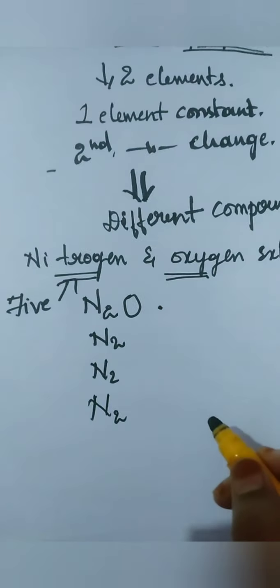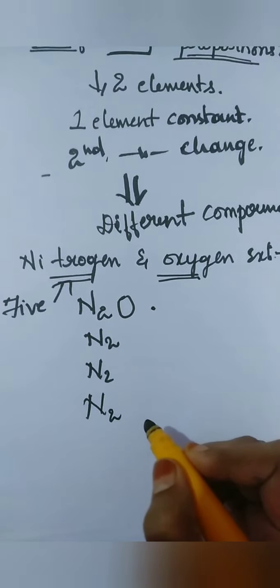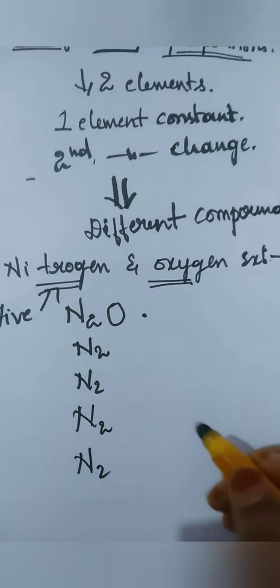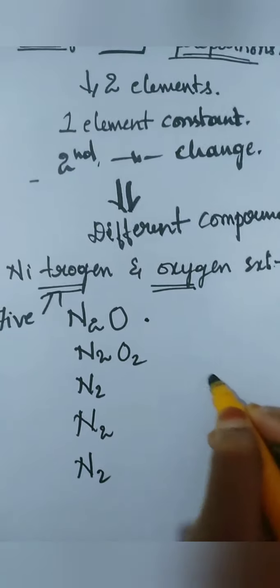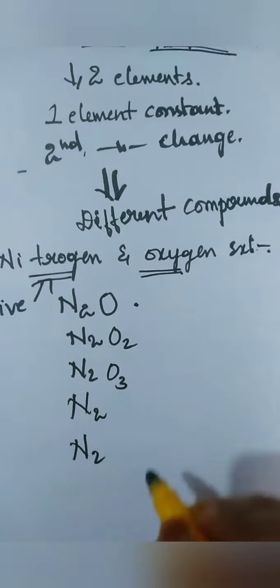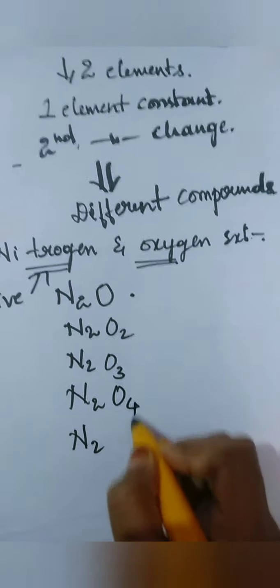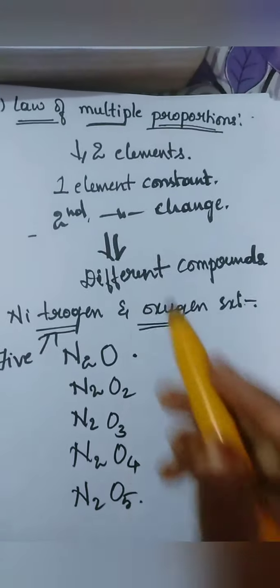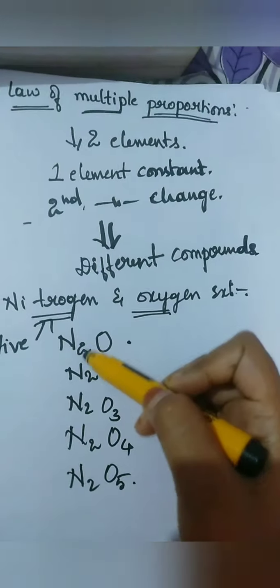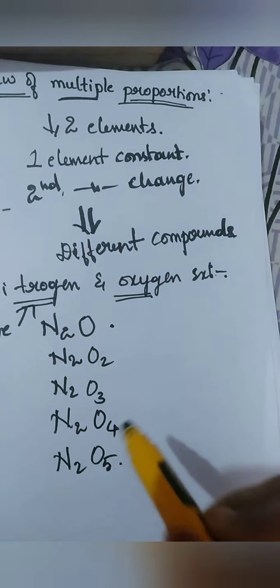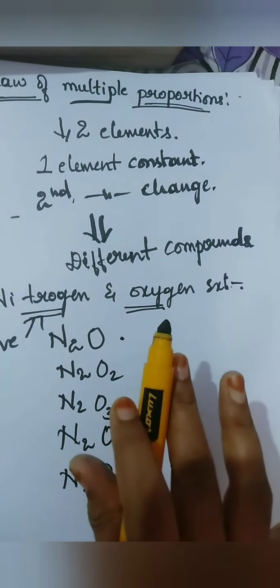Nitrogen forms 5 oxides using the same constant N2. So N2O is possible, N2O2 is also possible, N2O3 is possible, N2O4 is possible, N2O5 is also possible. You can see, as I said, one element is constant, N2 is constant, and the second is changing, O, O2, O3, O4, O5, in simple ratios.